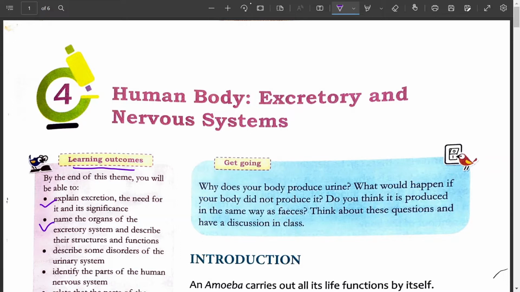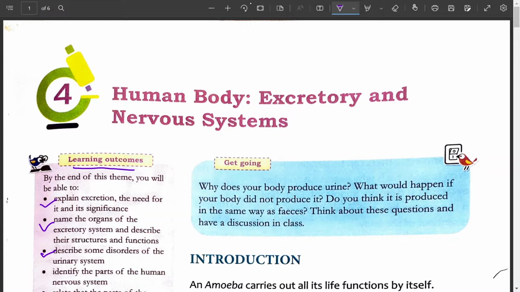You will be able to learn what are the body organs which are associated with excretory system and the structures and the functions of the excretory organs. You will be able to describe the disorders which are related to urinary system. Urinary system means excretory system.